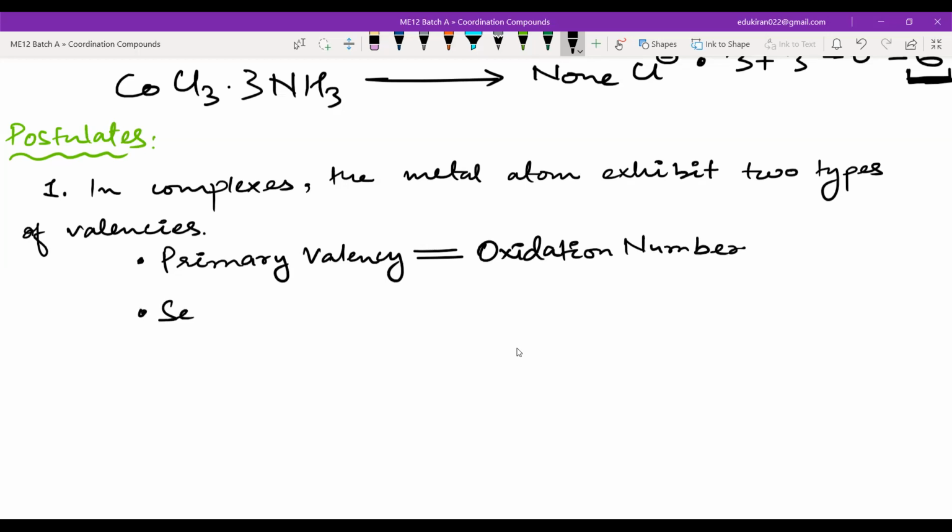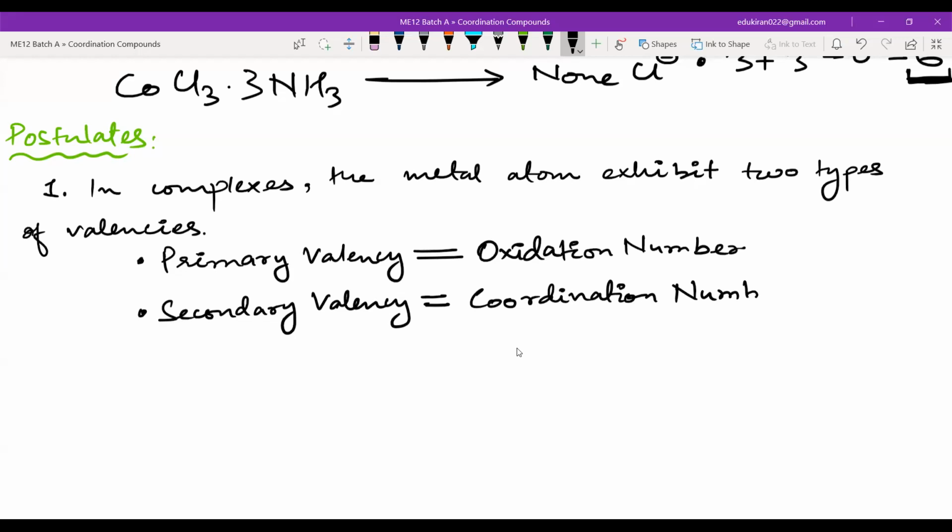And then there is secondary valency. Secondary valency is the coordination number: how many atoms or how many molecules are touching the central atom. That means how many of them are making bonds with the central metal atom. Okay, this is the first postulate.